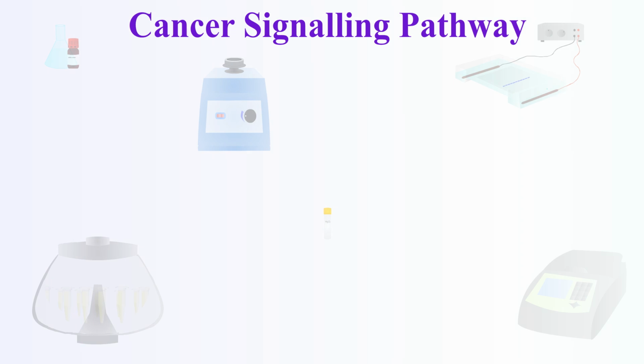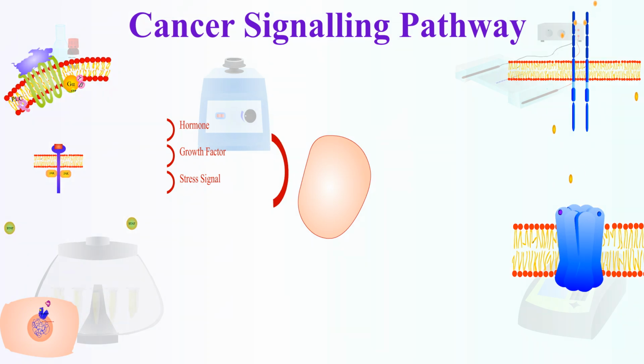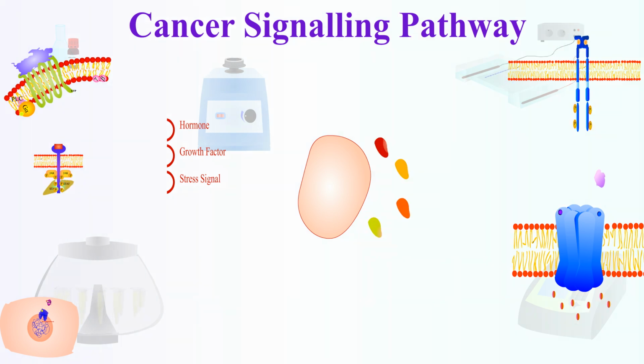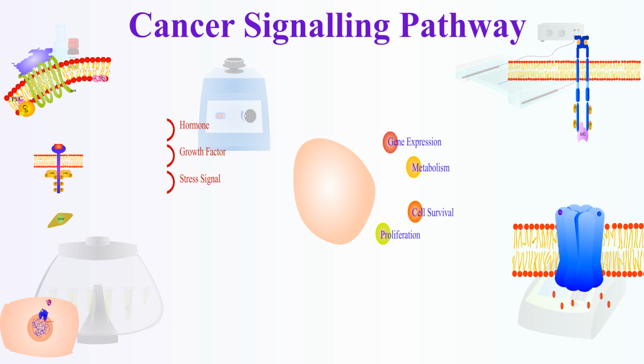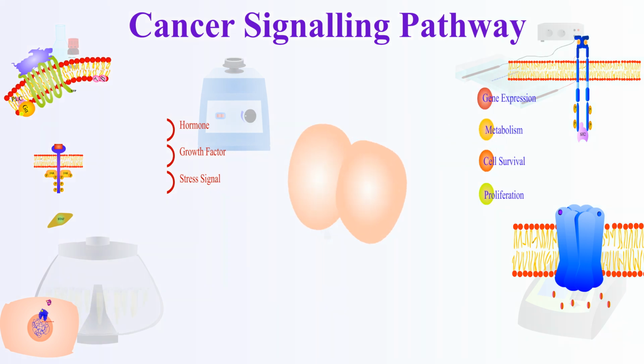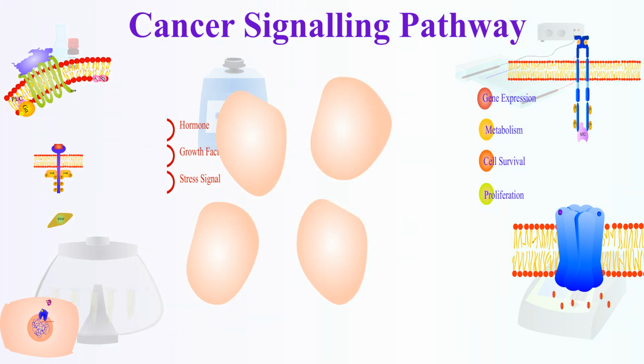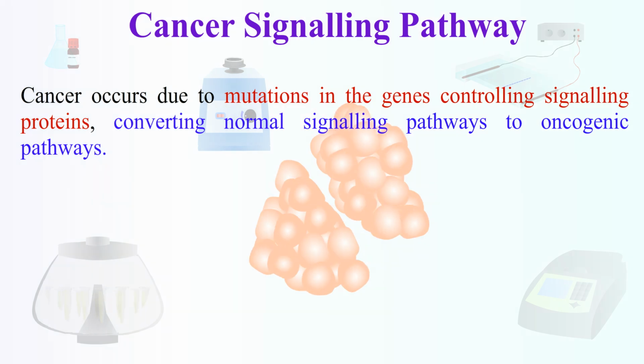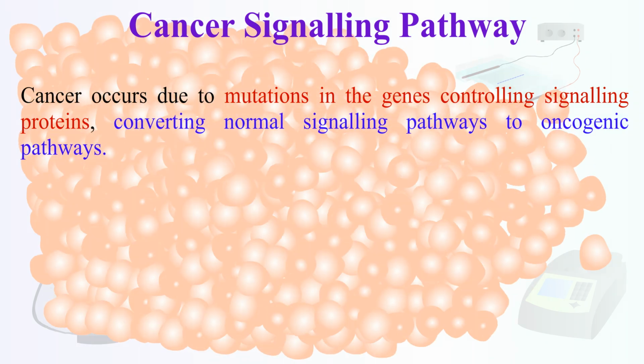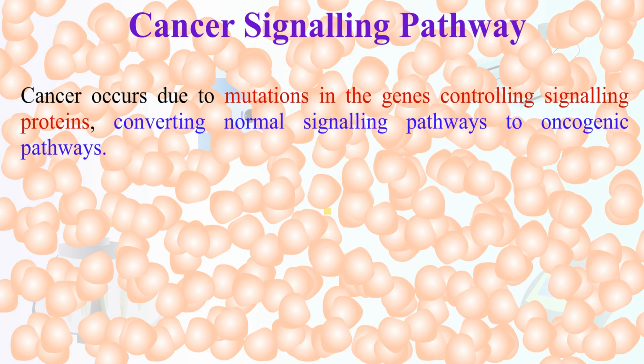In the previous video, we learned how normal signal transduction pathways control cell growth, metabolism, and gene expression. However, when these signaling pathways become dysregulated, cells can grow uncontrollably, leading to cancer. Cancer arises due to mutations in genes that encode signaling proteins, including receptors, kinases, transcription factors, and tumor suppressors. These mutations convert normal signaling pathways into oncogenic pathways that promote uncontrolled proliferation, survival, and metastasis.